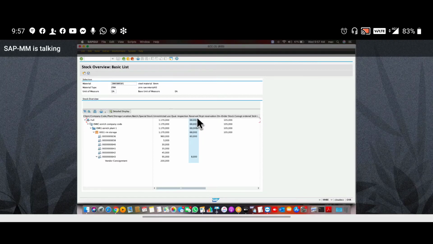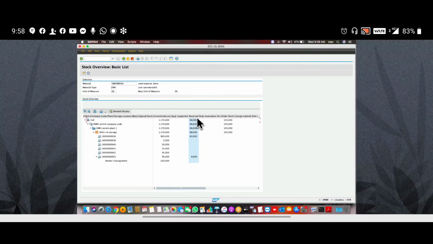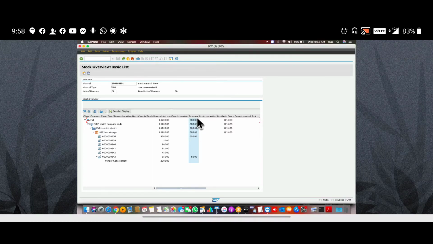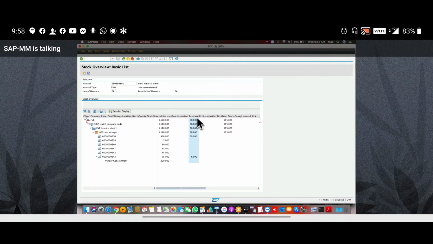Permanently it will delete, and you can't check it in the database also.